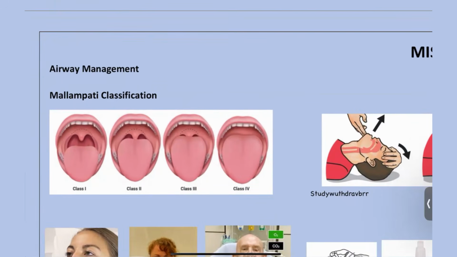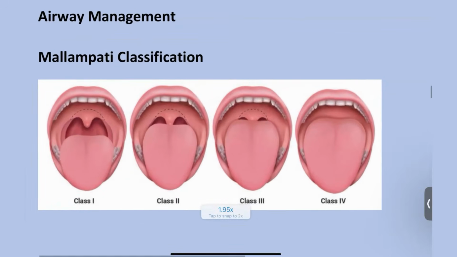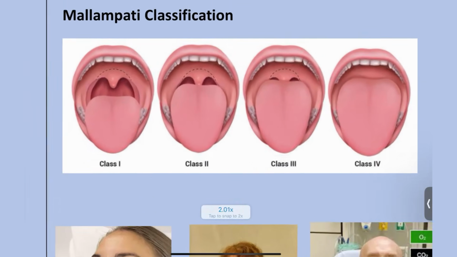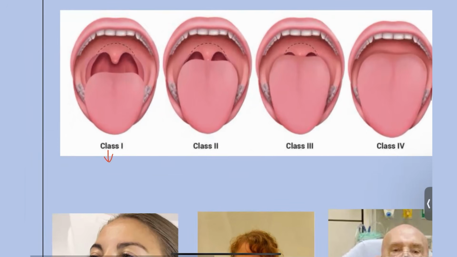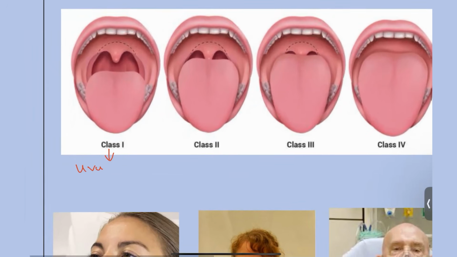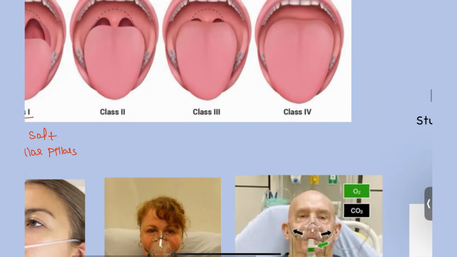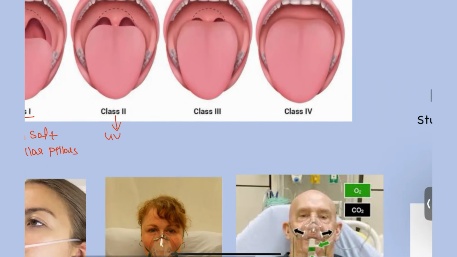Next, coming to the Mallampati scoring. In this picture you can see the Mallampati scoring, which is very important to assess for intubation in surgery. In class 1, you are going to see all the normal structures: the uvula, soft palate and tonsillar pillars are all visible. Next, in class 2, you are only going to see the uvula and soft palate, but no tonsillar pillars are seen in this picture.